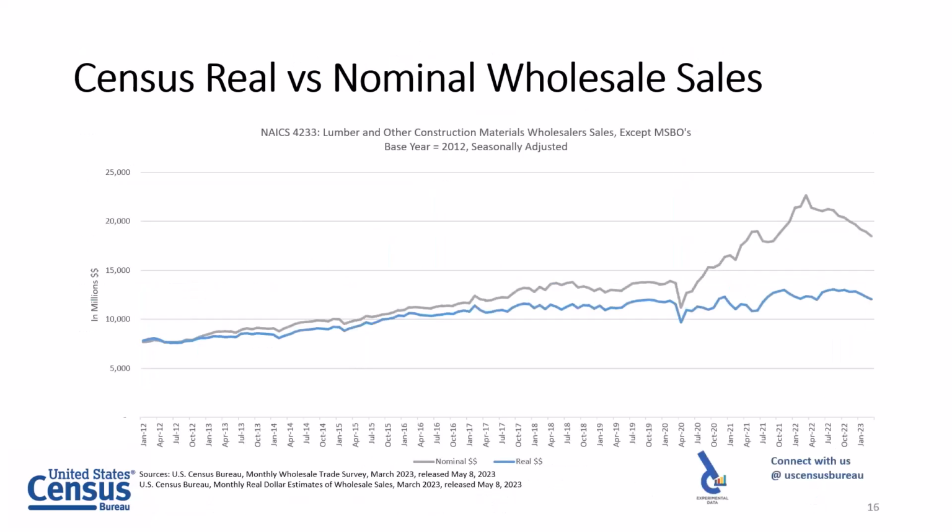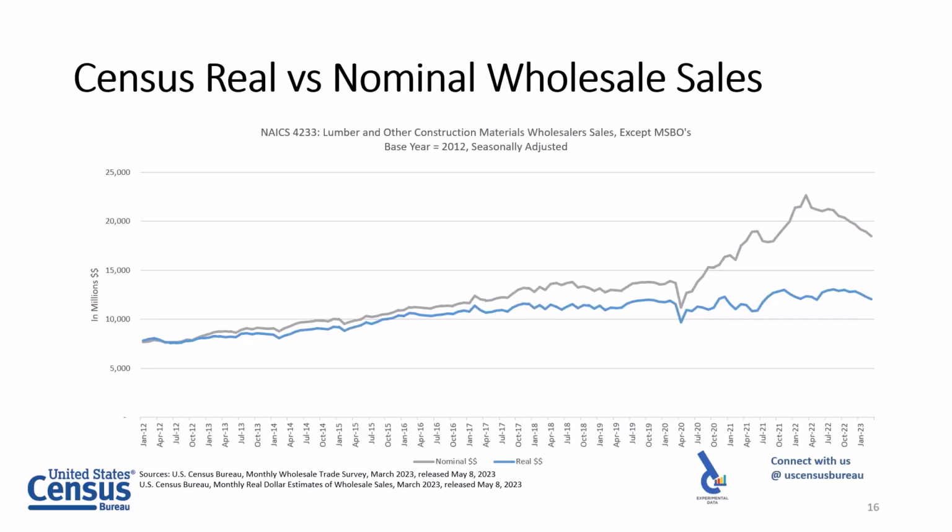Looking at just a couple of other industries, quickly, to give you some other flavors. Lumber has been in the news. This is our lumber and other construction materials, NAICS 4233. And as we know, lumber prices went up pretty quickly with all the demand during the first year of the pandemic, and then have subsequently been coming down. And our nominal trend kind of follows that. And when you try to remove those price impacts, that's what the blue line is, what the real dollar trend time series looks like. So definitely a different picture.